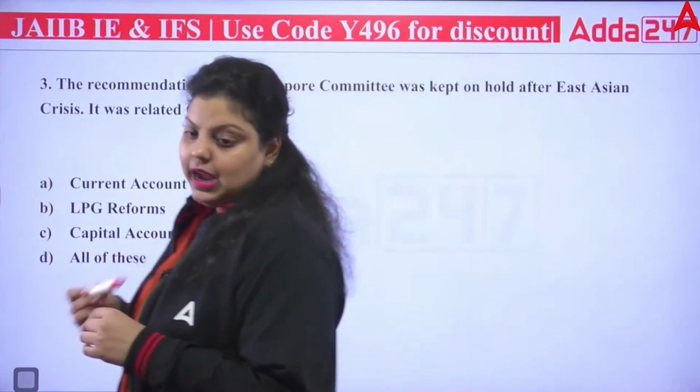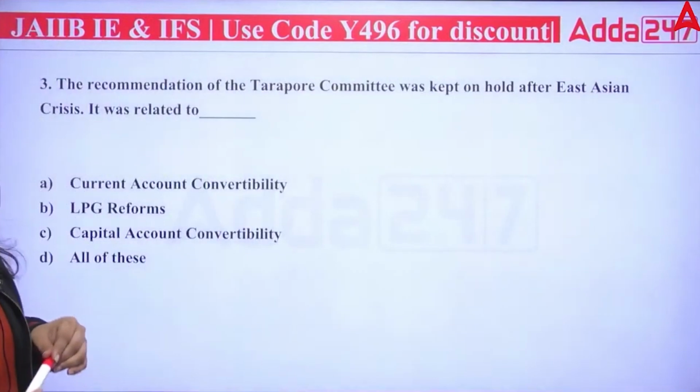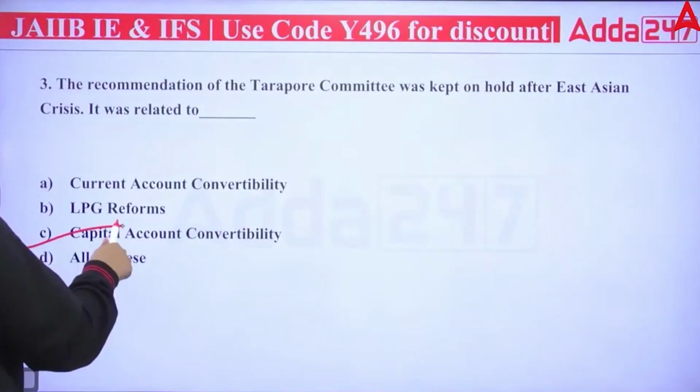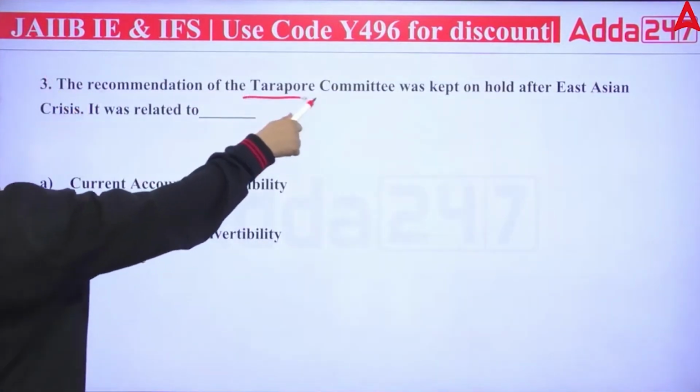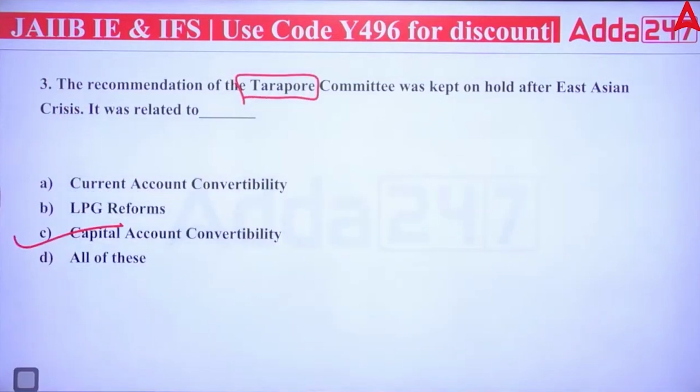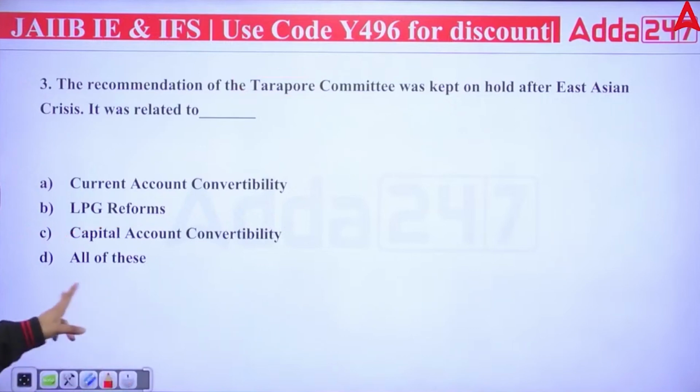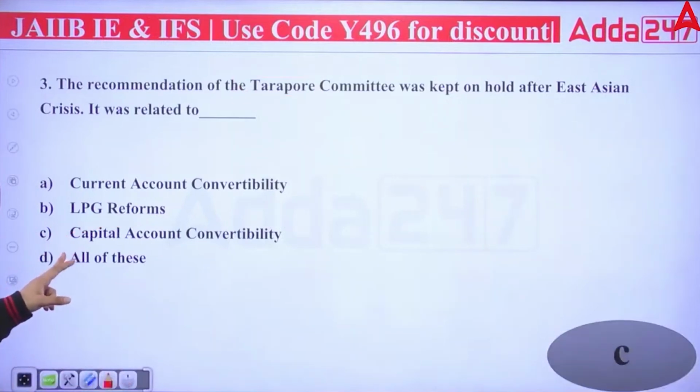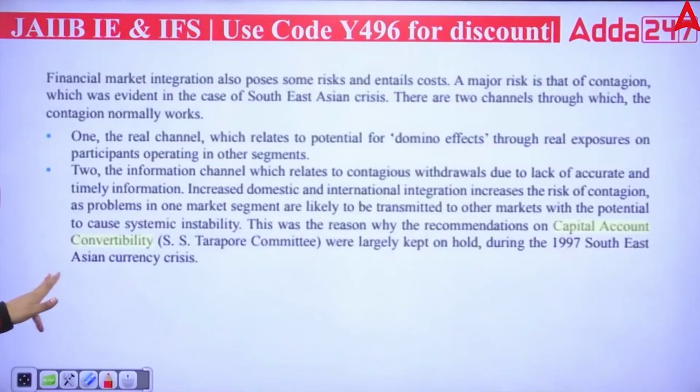Okay, so the right answer will be C. Very good. Capital account convertibility. Remember, the Tarapore Committee gave the recommendation for capital account convertibility. The same committee also gave us the recommendation regarding the FERA to FEMA change of legislation. So the right answer is C.